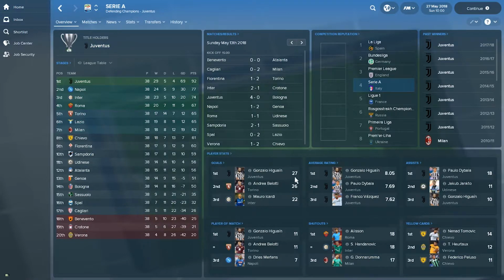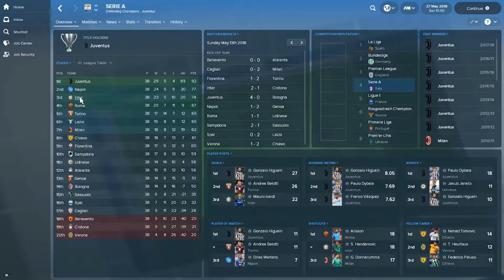Gonzalo Higuain has finished as top scorer, only one goal ahead of Andrea Belotti, 27 to Belotti's 26. And Higuain also picked up the highest average rating through the season with 8.05, which is a great return. Dybala, in the meantime, managed to get 18 assists for Juve, and Higuain, along with Belotti, picked up the Player of the Match award on 11 occasions.